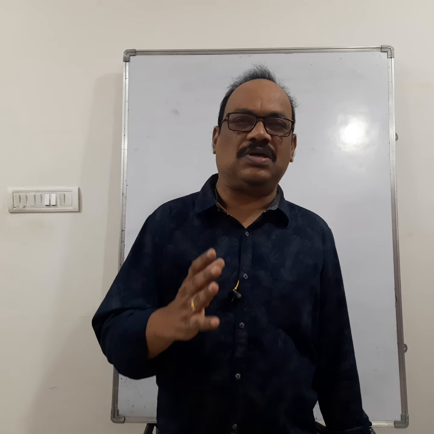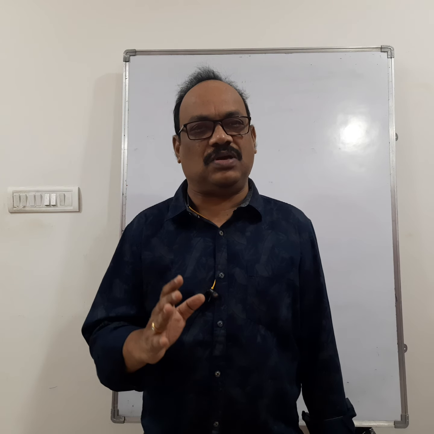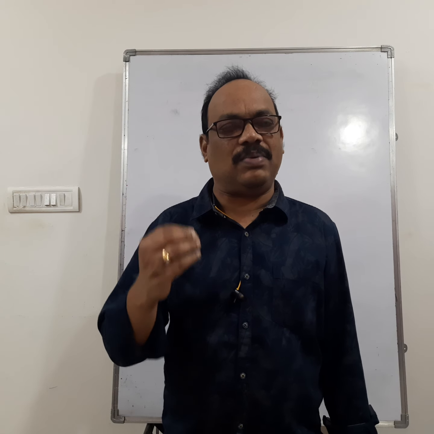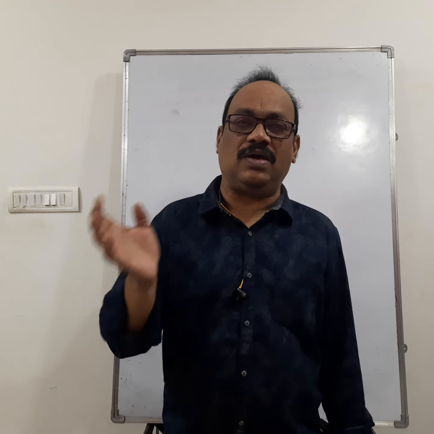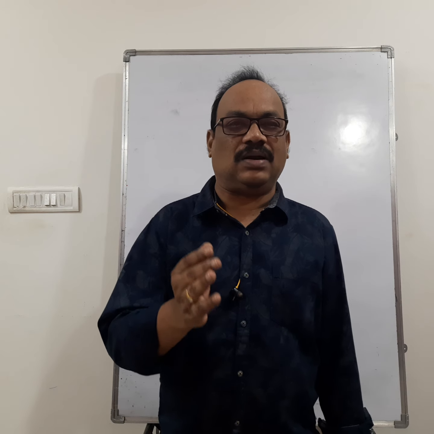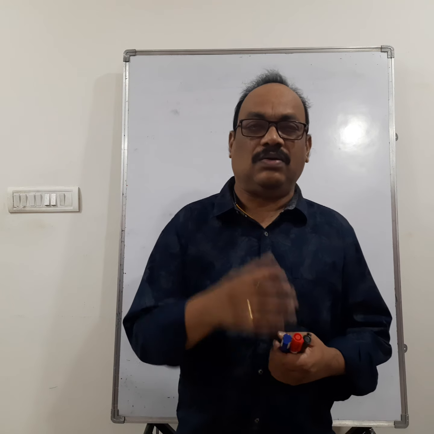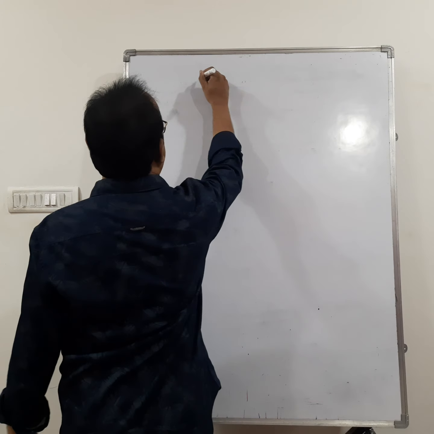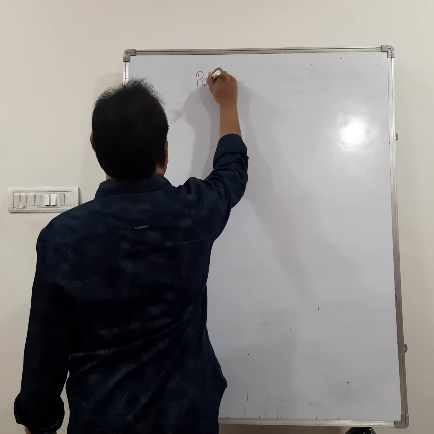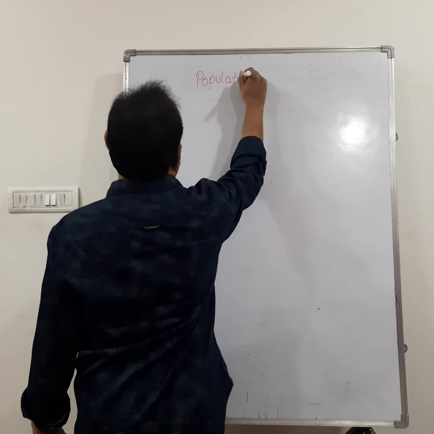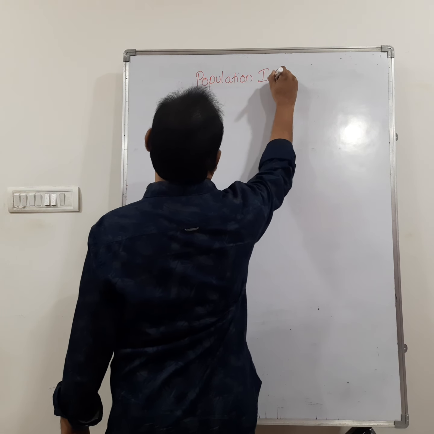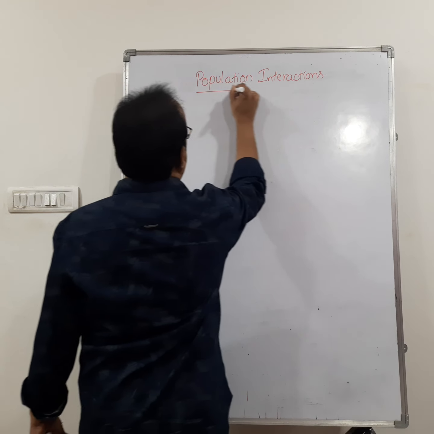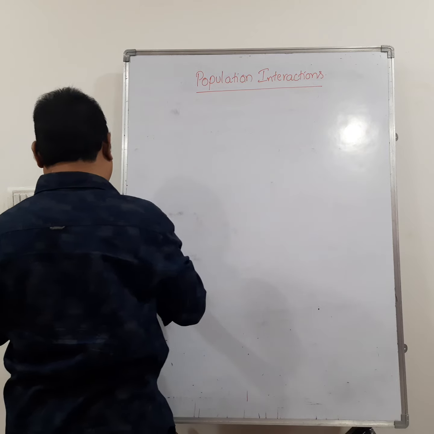So, one species depends upon another species for its food. We cannot see in any habitat a single species. Always these organisms are interacting among themselves. So, where we can see the interactions, let us see them. The topic name is population interactions.